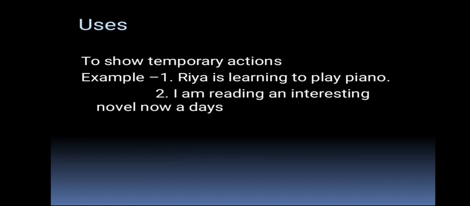Now talking about the second use. In second use, it is used to show the temporary action. Let's see the first example. Ria is learning to play piano. It means that Ria is taking piano lessons. Maybe twice a week or maybe thrice a week. We can say that she is in the process of learning to play the instrument.